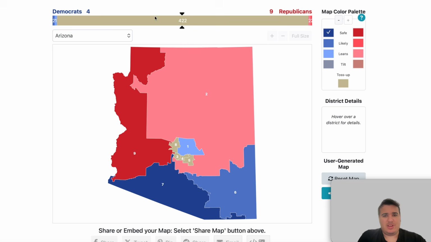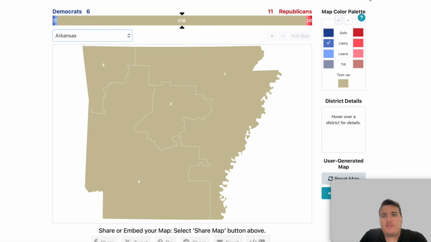So this is actually pretty simple enough. The 2 Republican districts remain likely R, and the Democratic district is, I believe, safe Democrat and likely Democrat. So with that, that's the Arizona map. Now with those 3 states in the books, Republicans are at 11, Democrats are at 6. Next we have the state of Arkansas.